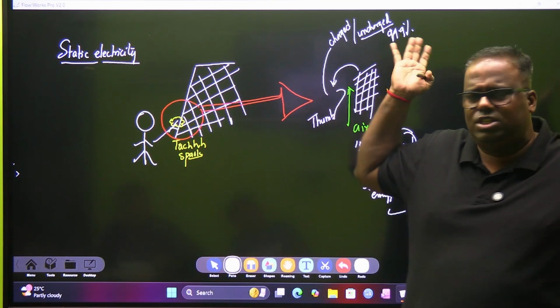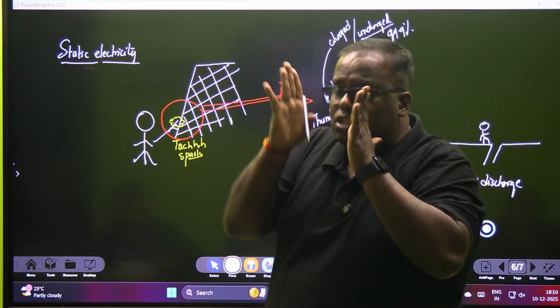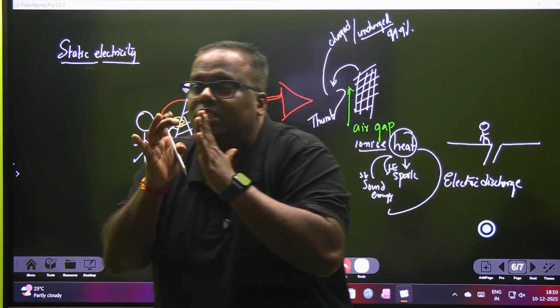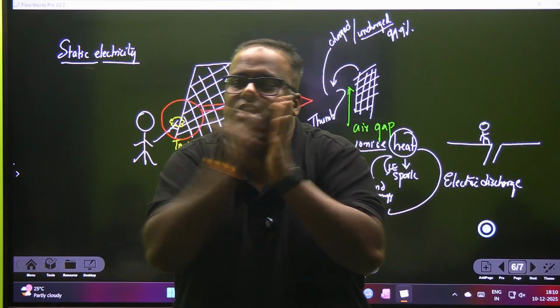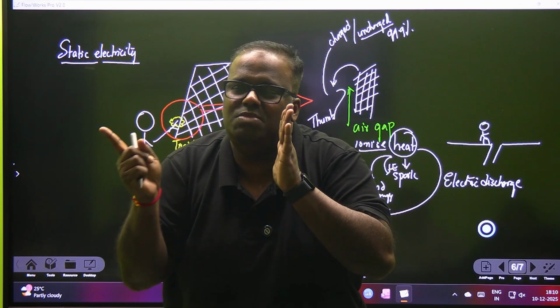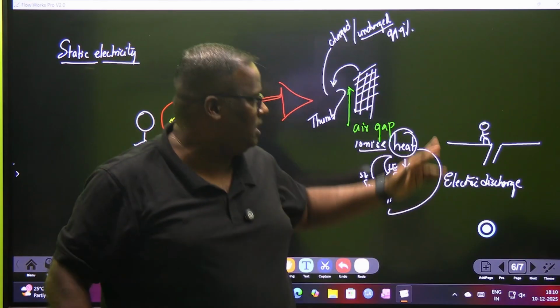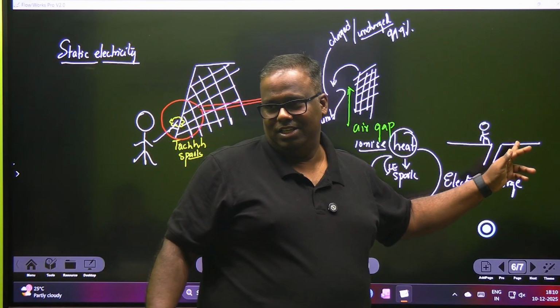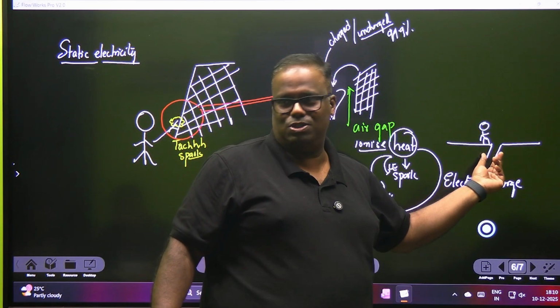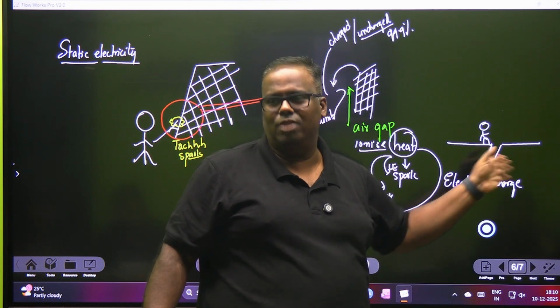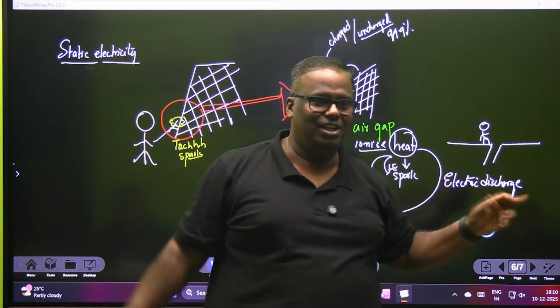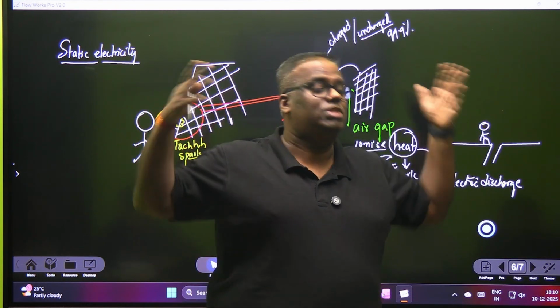देखो मैं कोई definition याद नहीं करता हूँ, इसको इंग्लिश में बोल रहा हूँ. Sufficiently close to each other that they are able to heat and ionize the air gap and make the air gap conducting. They need a road to come ना. ये बच्चा jump मारेगा. For that, this air gap has to be small. Then only he will jump. And when he jumps, yeah, बोलता है ना. That is the electric discharge. That was the happiness discharge.